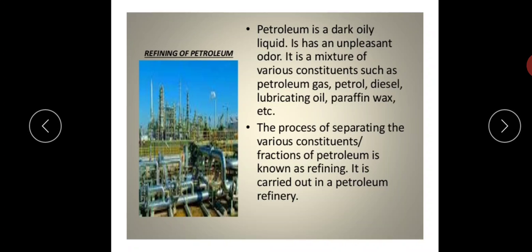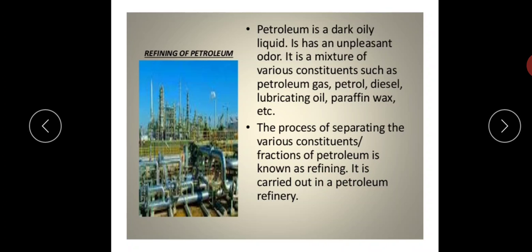Refining of petroleum. So how is this petroleum extracted, and after that how is it refined and given as different products for our usage? Petroleum is a dark oily liquid. It has an unpleasant odor. It is a mixture of various constituents such as petroleum gas, petrol, diesel, lubricating oil, paraffin wax, etc. The process of separating the various constituents, fractions of petroleum, is known as refining.